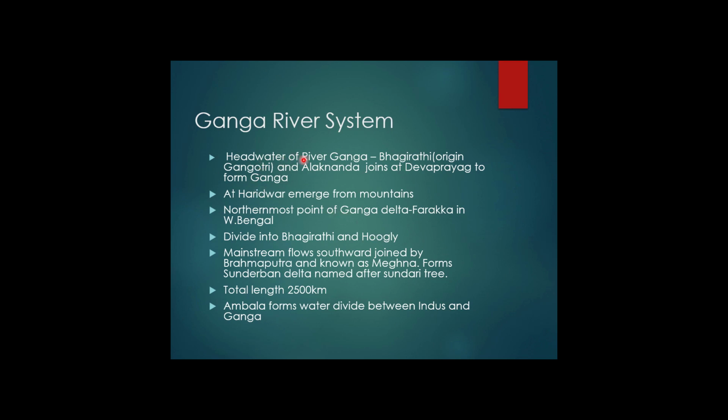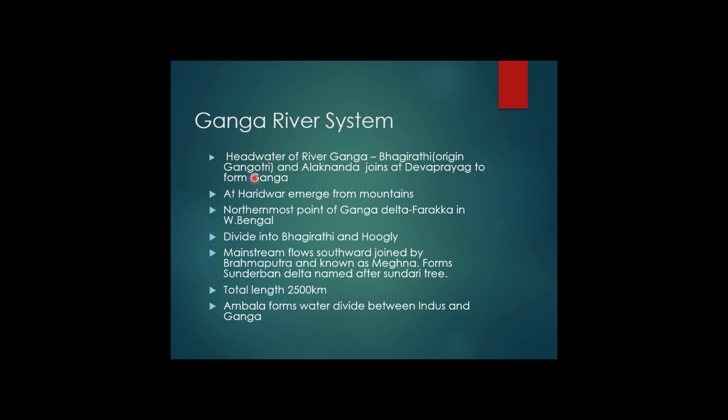Now we see the Ganga river system. The headwater of the river Ganga is known as Bhagirathi, or the source of river Ganga is Bhagirathi, and river Ganga originates from Gangotri glacier.